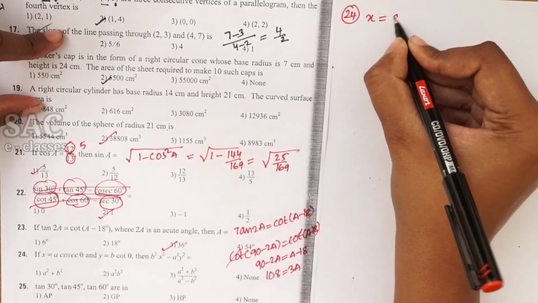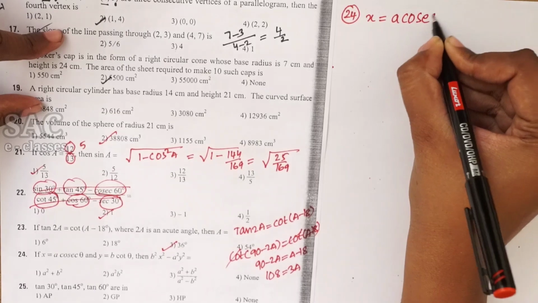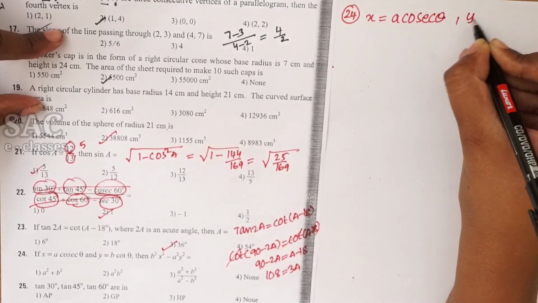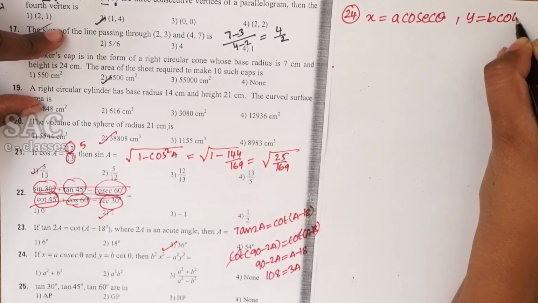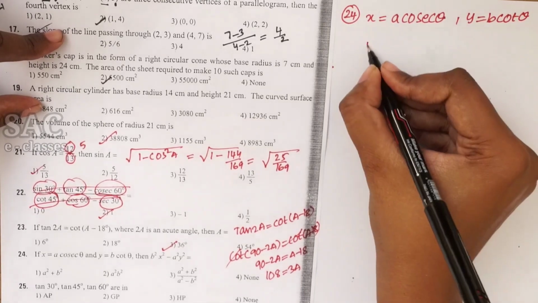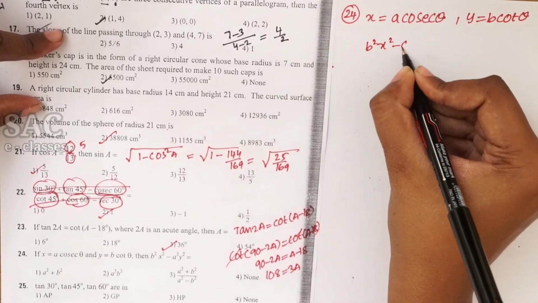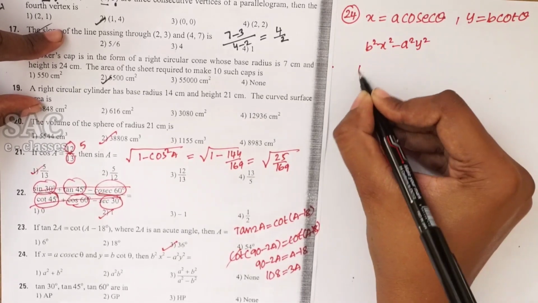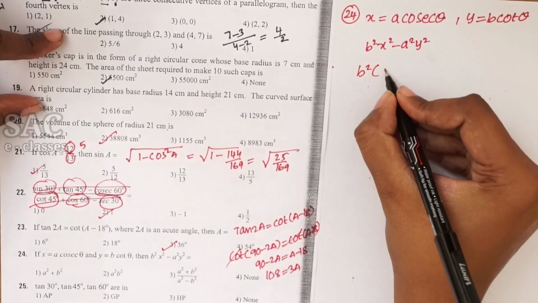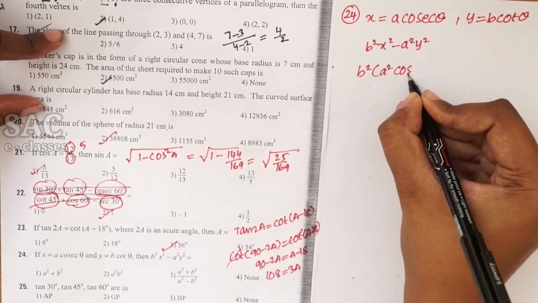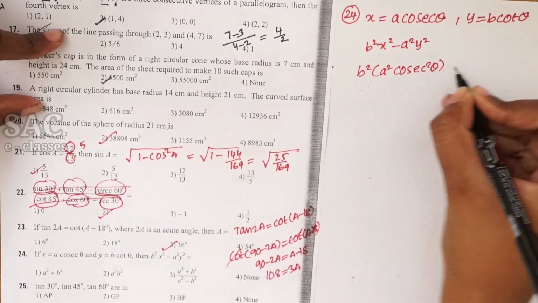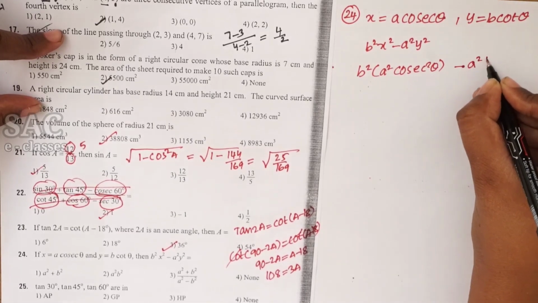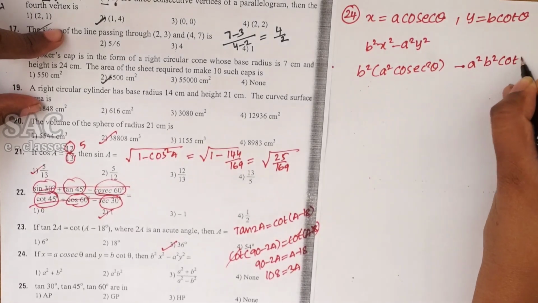X equal to a cosecant theta, y equal to b cot theta, then b square x square minus a square y square. b square into x square value is a square cosecant square theta minus a square into b square cot square theta.